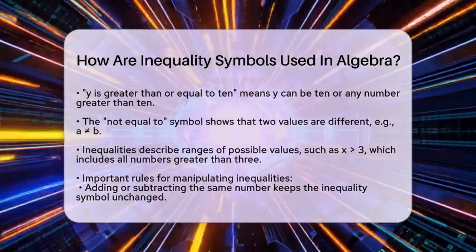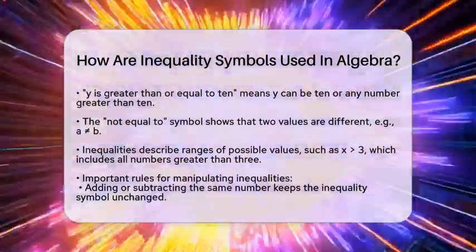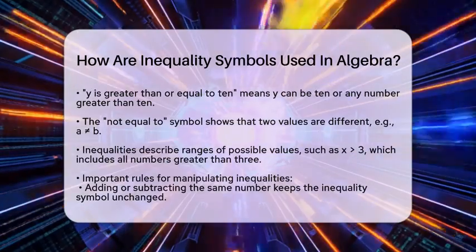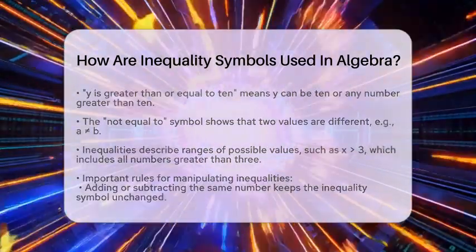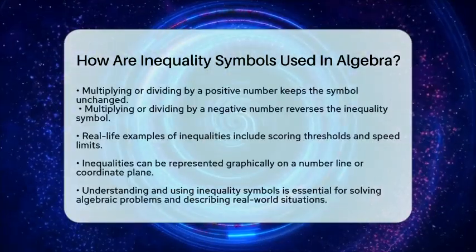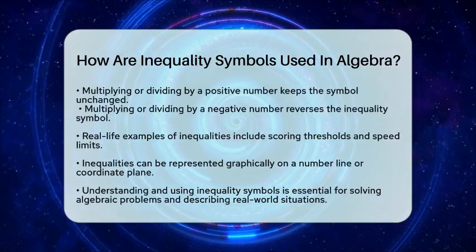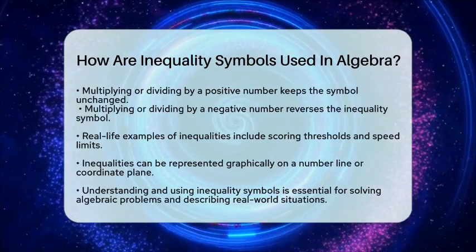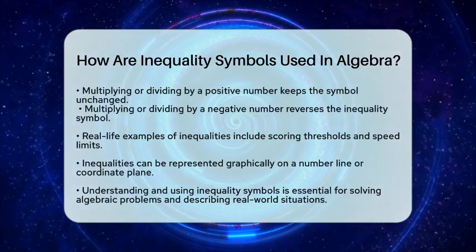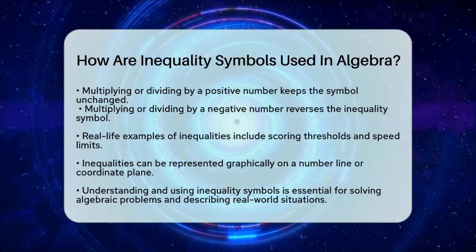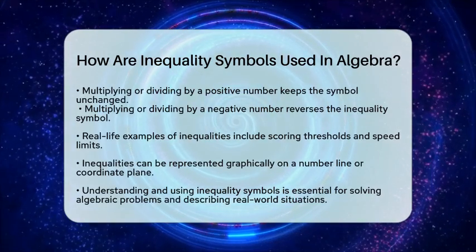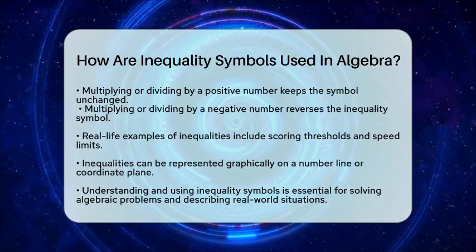In real-life situations, we often use inequalities to describe limits or conditions. For instance, a student may need to score at least 70 to pass, which we write as score ≥ 70. Or we might say a car's speed must be less than 60 miles per hour, written as speed < 60.